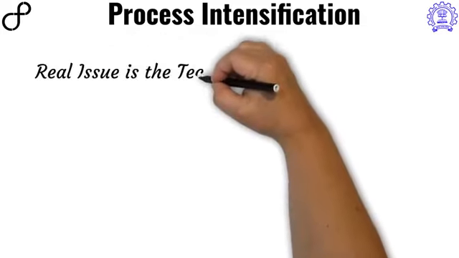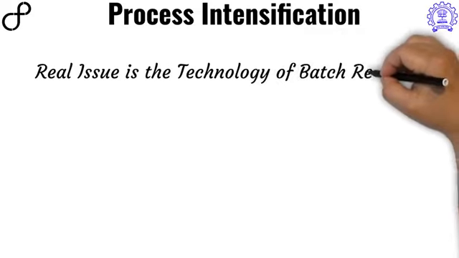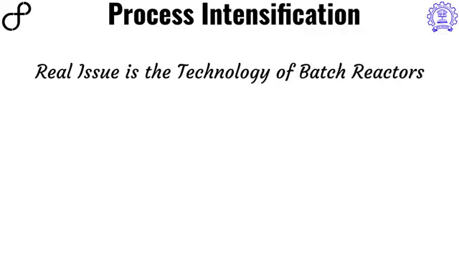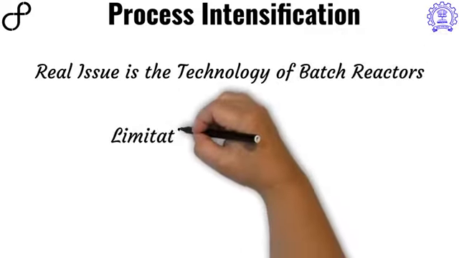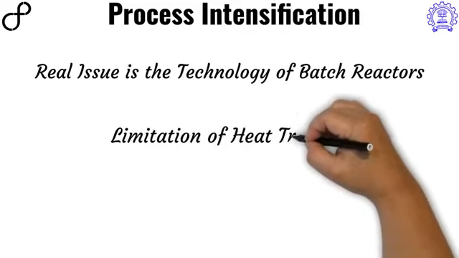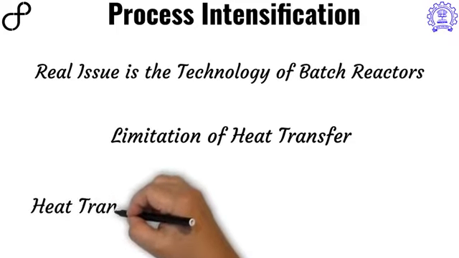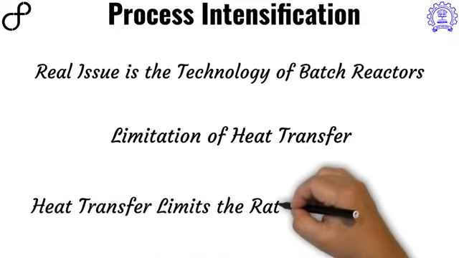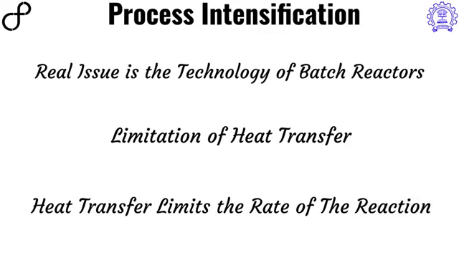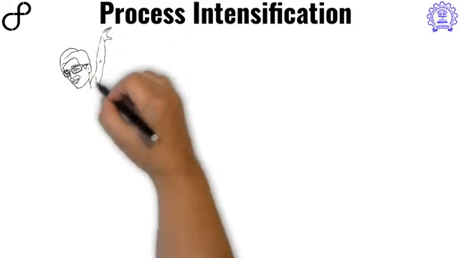The main reason why we do reactions so slowly is because of the technology available to us. We generally use batch reactors, and these tools have limited heat transfer rate. So the technology of the batch limits the heat transfer rate, and hence this is the main reason why we do the chemistry at such a slow rate.